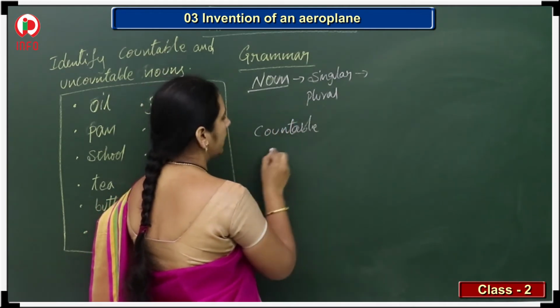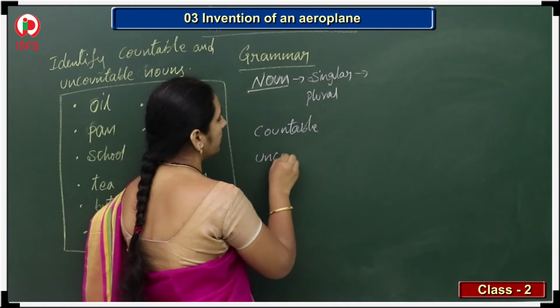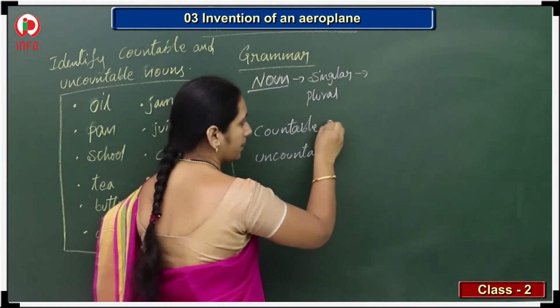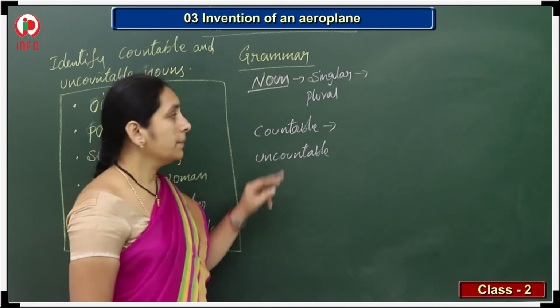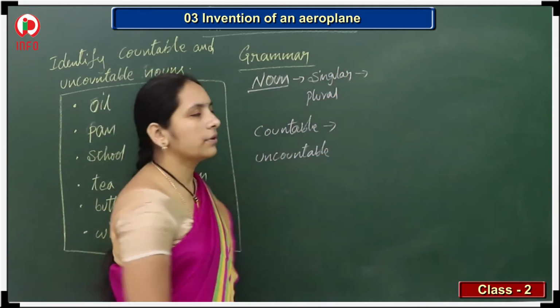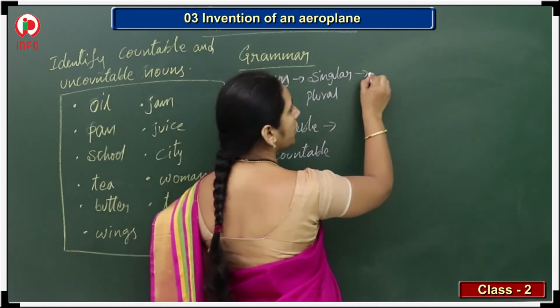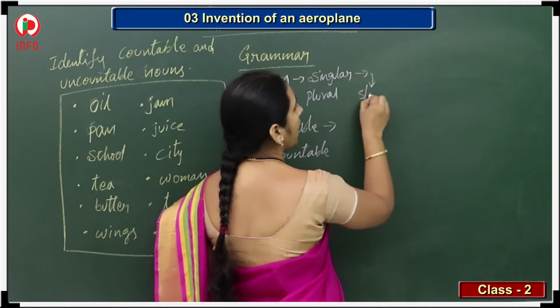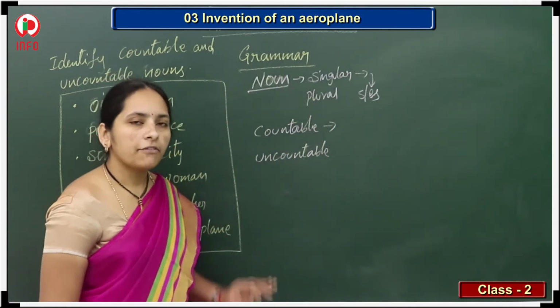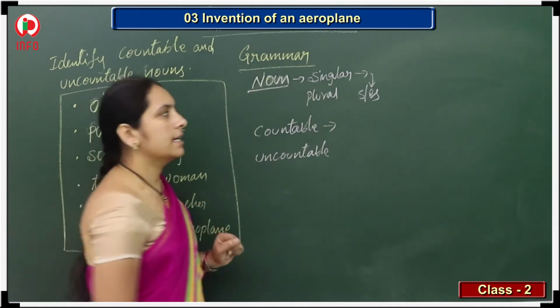Countable means which we can count. Uncountable means which we cannot count. If we can count them, we are writing them in the singular and plural. So to write from the singular to plural, we should add S or ES to get the plural form.